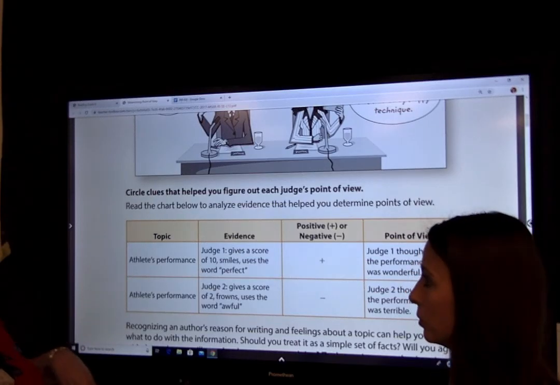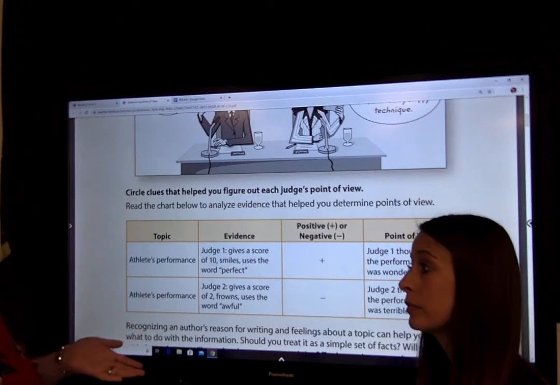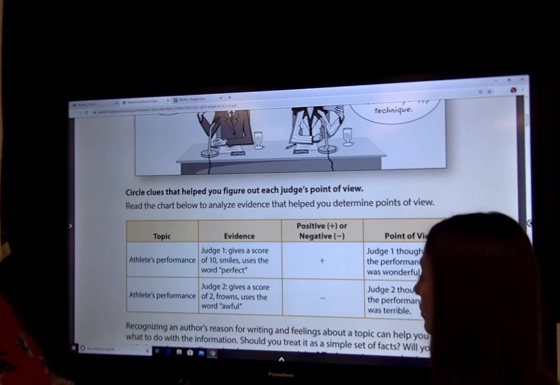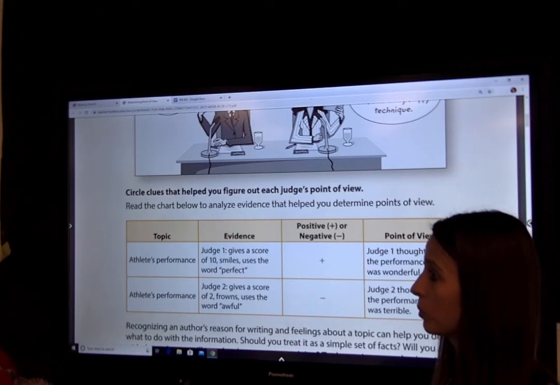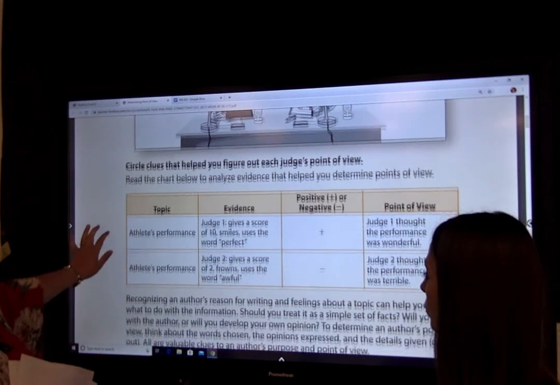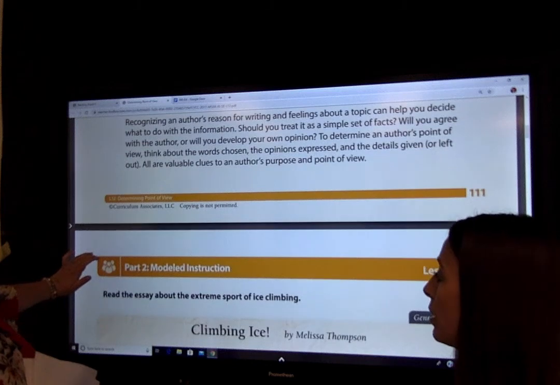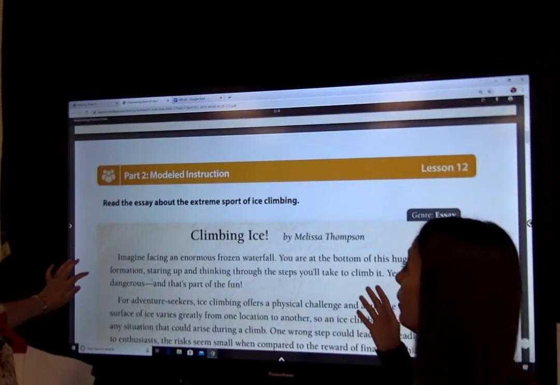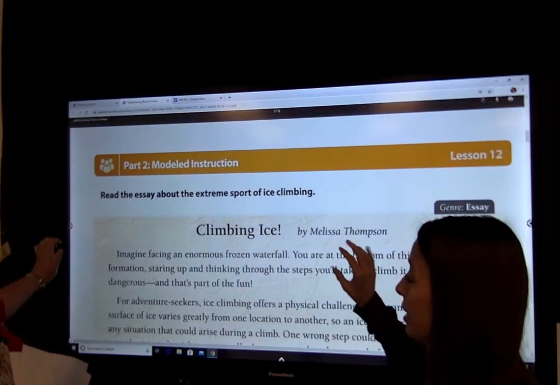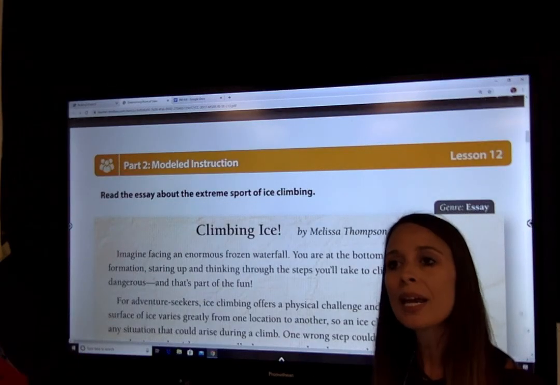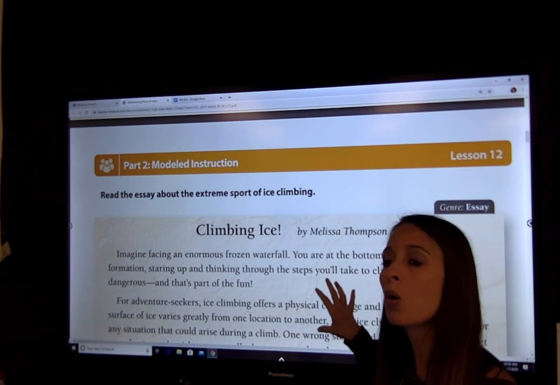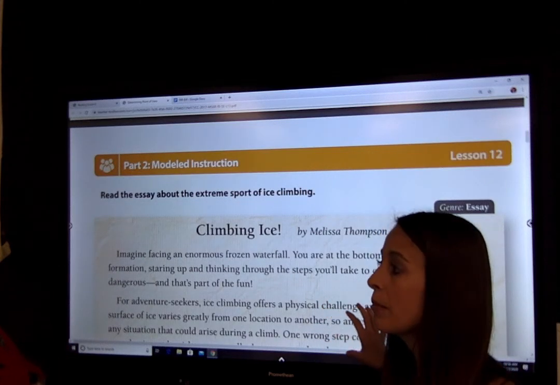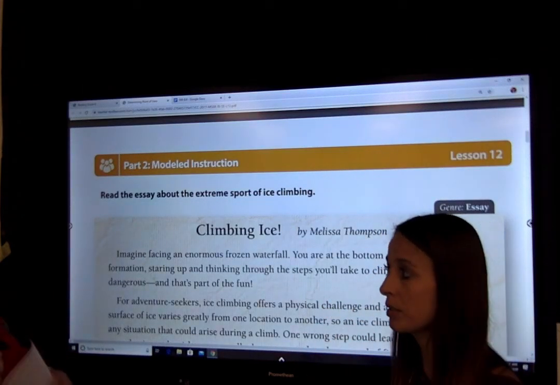But then Judge 2, she frowns, gives a score of 2, and uses the word awful. And that was a negative viewpoint. So she thought it was terrible. And to add on to that, if you notice in the context when it said smiles and frowns, you can use some of the pictures, the illustrations, to help you, but don't totally rely on the illustrations. Make sure you're looking for those words to help you as well.